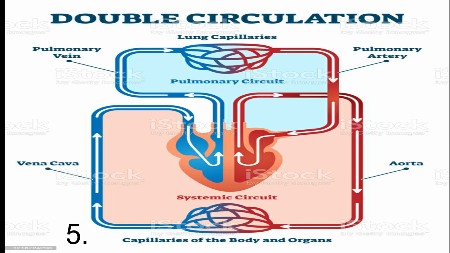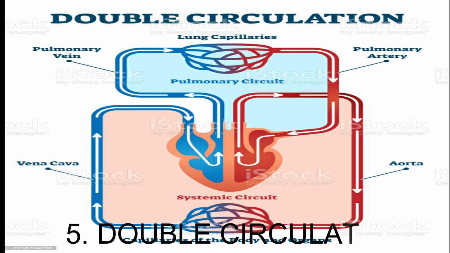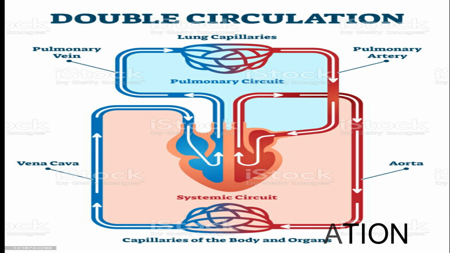Our final and interesting topic is double circulation. So what is double circulation? Double circulation is a process through which blood passes through the heart twice per circuit. The right side pumps and sends the deoxygenated blood to the lungs, where it becomes oxygenated and returns back to the heart. From there, the blood is again pumped and sent to all parts of the body for circulation. Thus, this process is called double circulation.